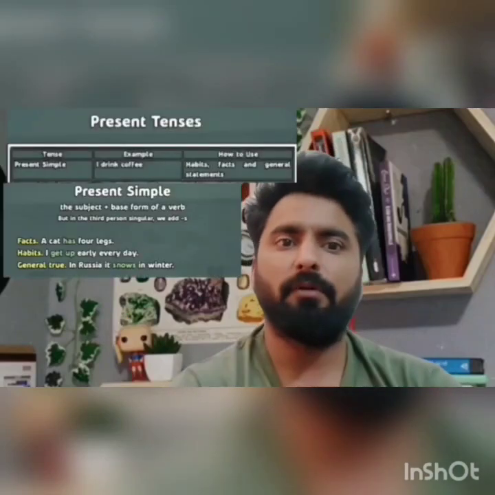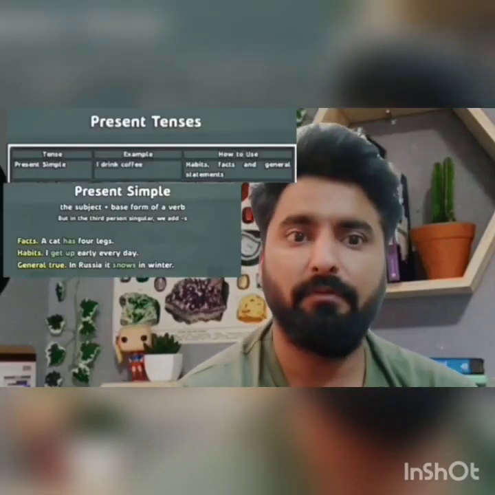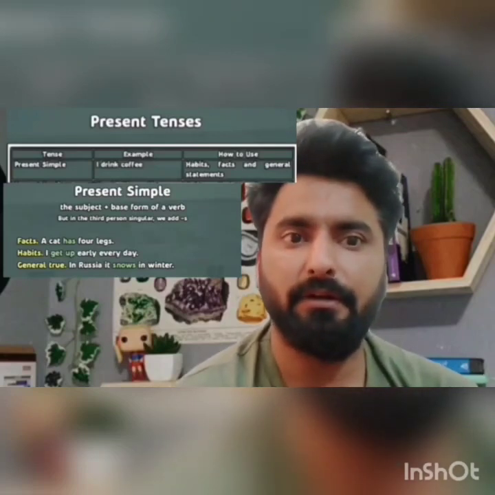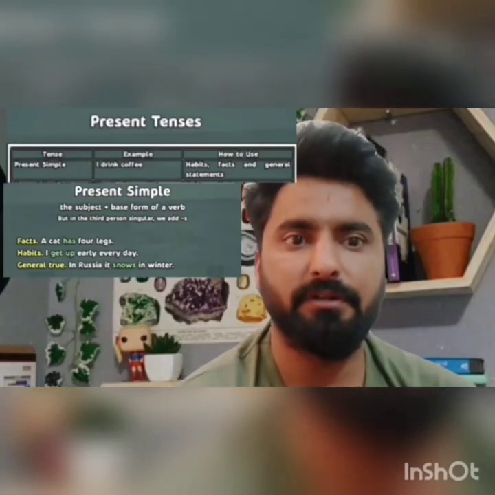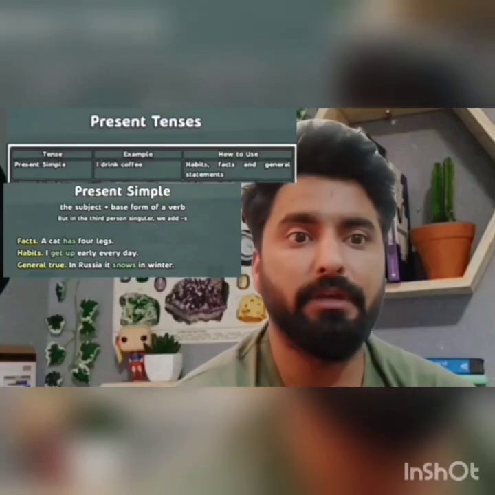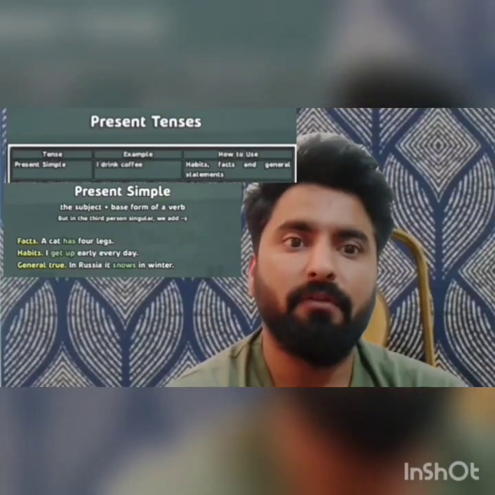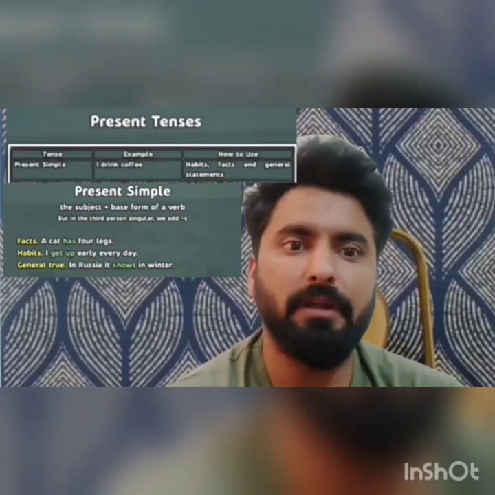We also use present indefinite tense when we describe our habits, facts, and general statements, or if it is a regular routine. Now look at this picture. You can see the facts. A cat has four legs. Habit: I get up early every day.